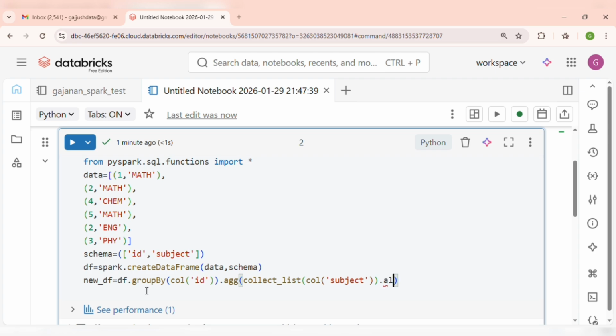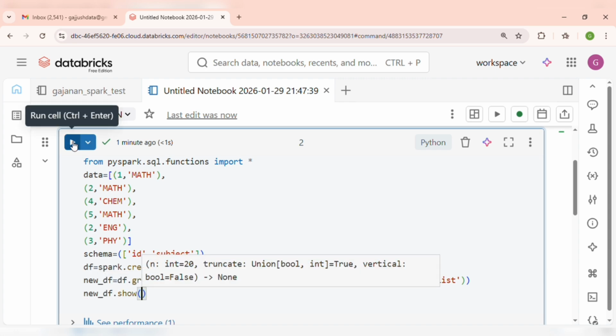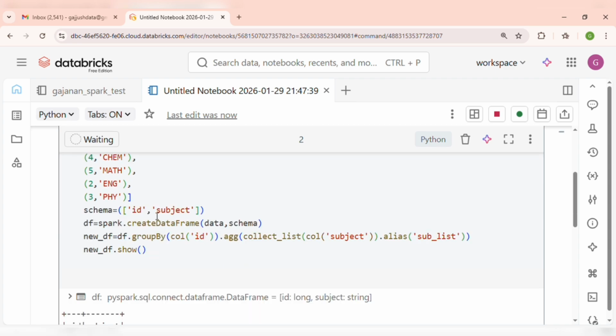I'm taking the alias as subject list, and now I'm trying to print this new df.